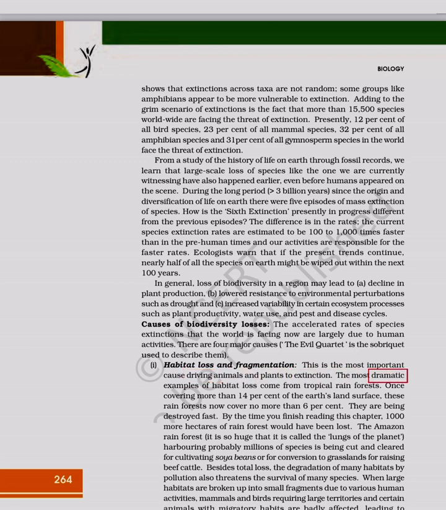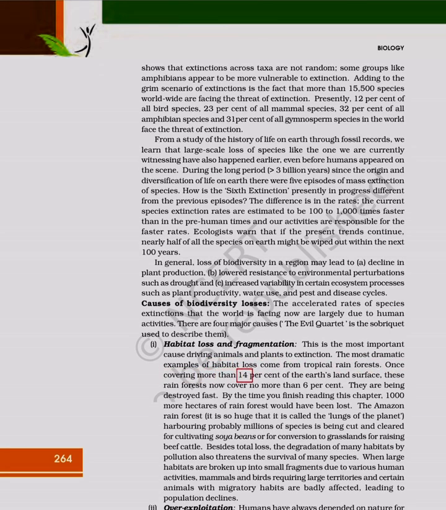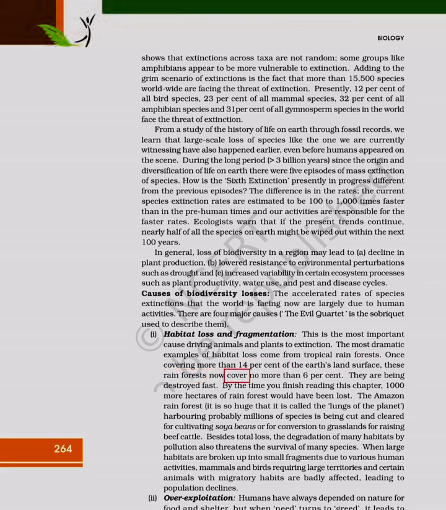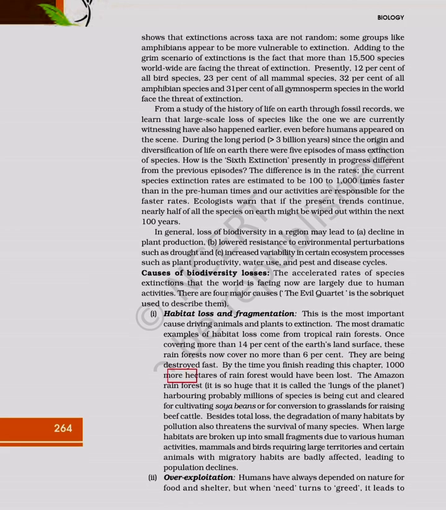The most dramatic examples of habitat loss come from tropical rainforests, once covering more than 14% of the Earth's land surface. These rainforests now cover no more than 6%. They are being destroyed fast. By the time you finish reading this chapter, 1,000 more hectares of rainforest would have been lost.